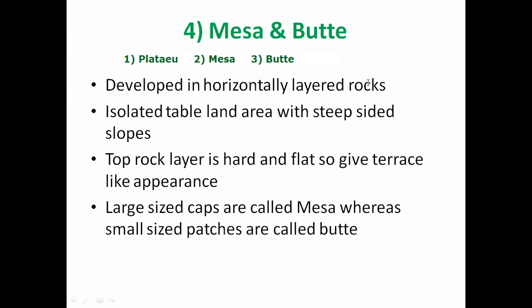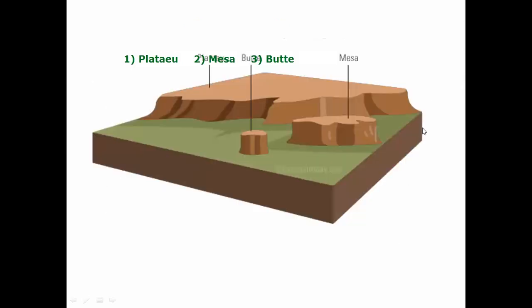Okay, just wait, I will show you here. So these are the three features: plateau, mesa, and butte.